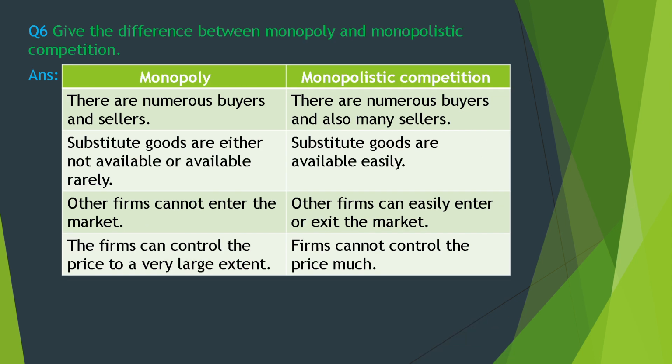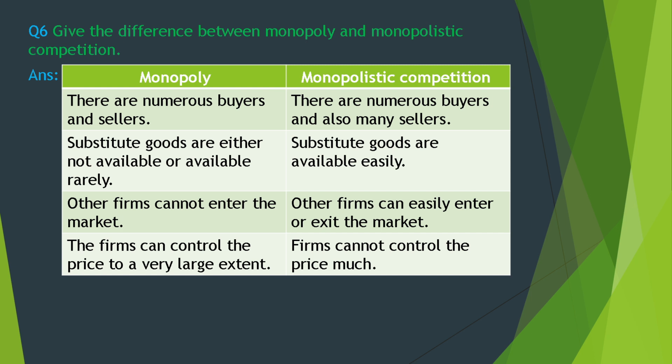Question number 6. Give the difference between monopoly and monopolistic competition. Monopoly. There are numerous buyers but only one seller. Substitute goods are either not available or available rarely. Other firms cannot enter the market. The firm can control the price to a very large extent.